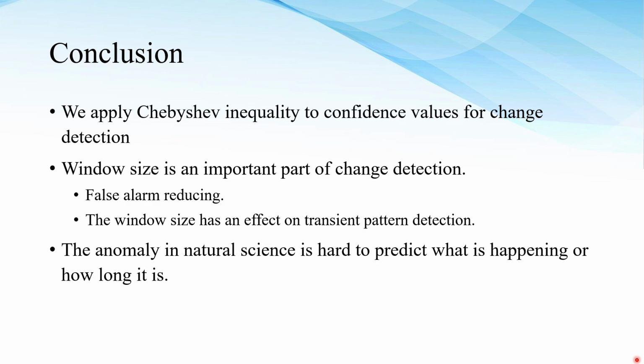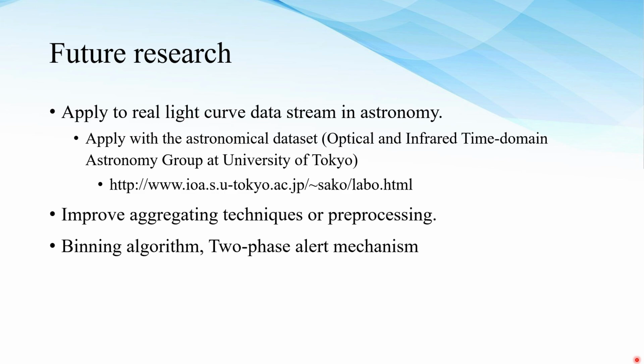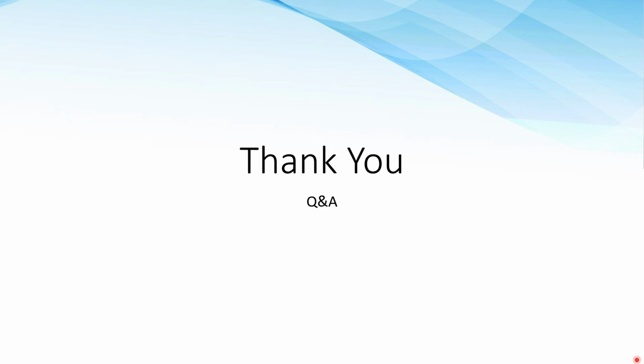Anomalies in natural signals are hard to predict, in what happens or how long it lasts. For future work, we need to apply real light curve datasets, streaming in the astronomical field, with the Optical and Infrared Time-domain Astronomy group at the University of Tokyo. Secondly, we need to improve the aggregation technique for pre-processing to improve accuracy, like the binning algorithm or the two-phase mechanism. That is the end of the presentation. Thank you.